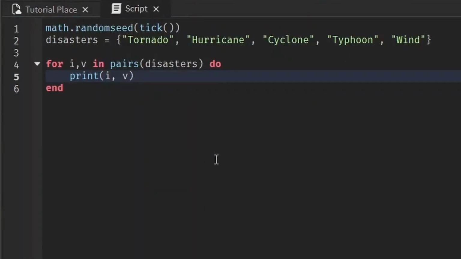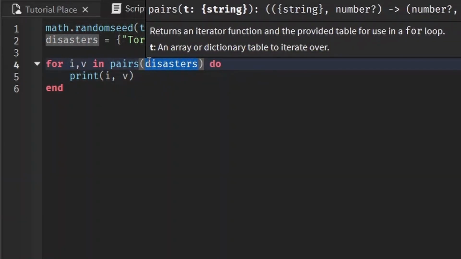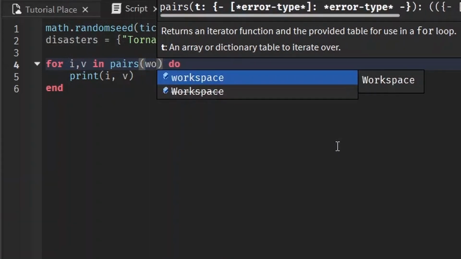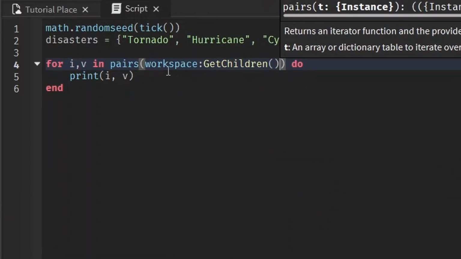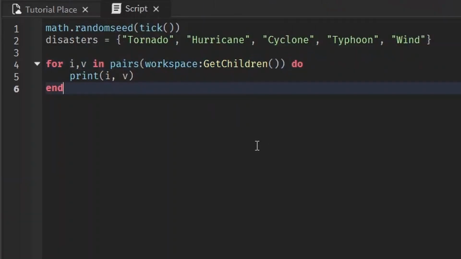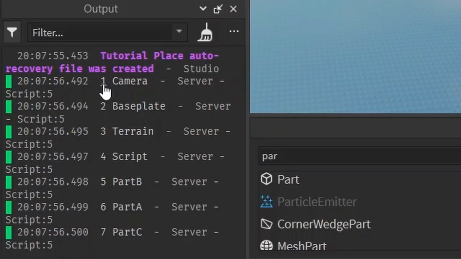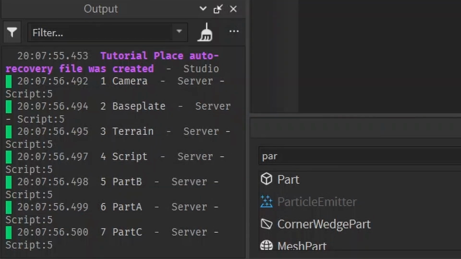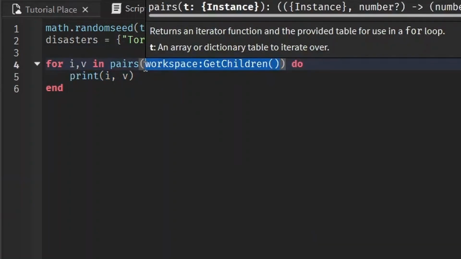There are some methods that actually return tables. So let's say you want to look through all of the children of workspace. There is a method that gets all of the children and puts them in a table, so that you can put that table in the for loop and then look at all of the items that are inside a workspace. That method is GetChildren. It returns a table, so we can look through it using a for loop. Let me show you. First object in that table is the camera, then the base plate, then terrain, then a script. So if anything returns a table, you can look through it using a generic for loop by putting it in the parentheses after the pairs.